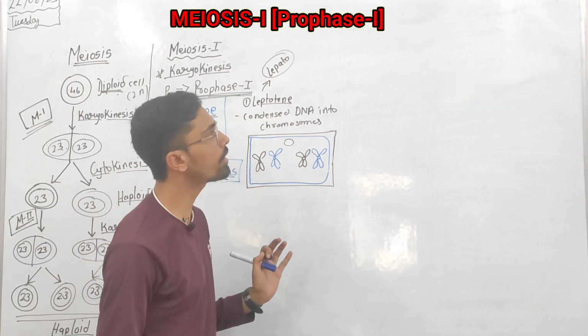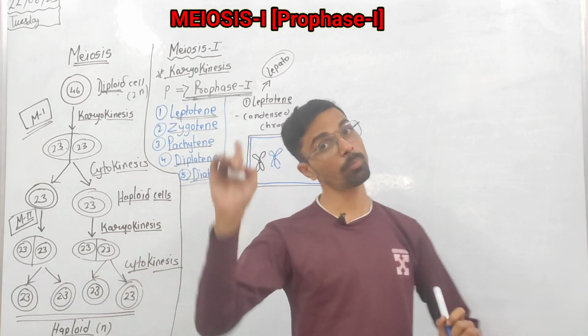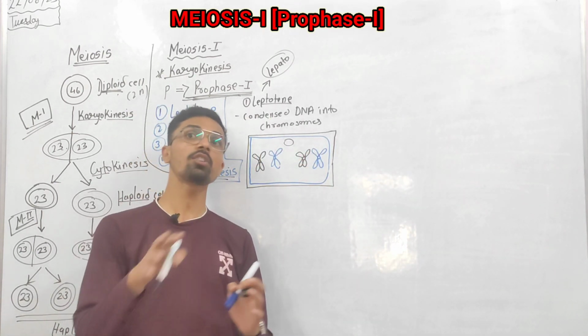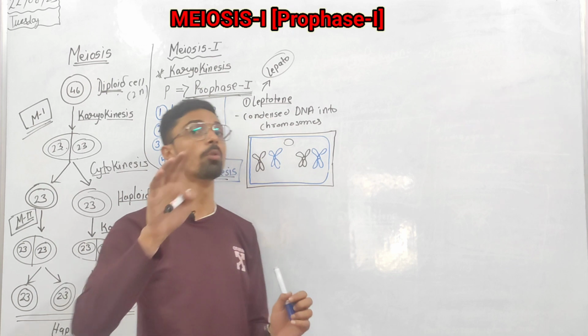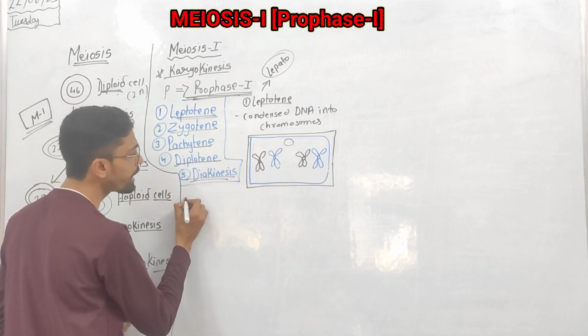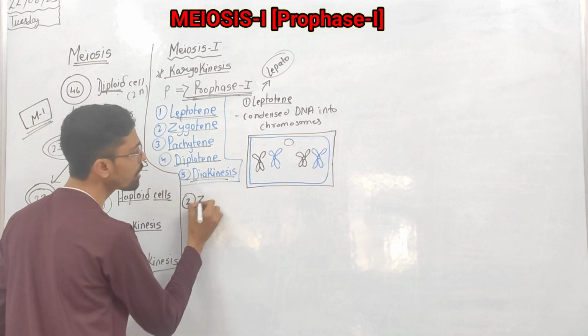So how does this condensation take place? As you all know, in a previous video I taught you that the DNA is condensed to form chromatin, and chromatin condenses to form what? Chromosomes. So this is happening where? In leptotene.